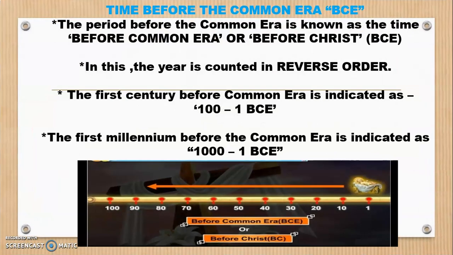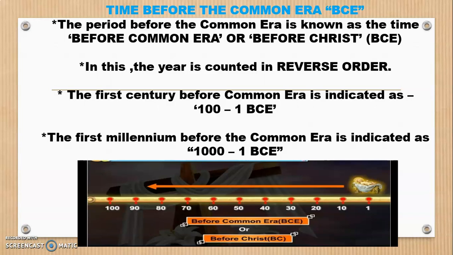Yes. Next, what we are going to see is the time before Common Era. First was AD, Anno Domini, and now it is BC, that is before Christ. The period before Common Era is known as BCE, before Common Era or before Christ. Here, the years are counted in reverse order. In Common Era, we started from 1 to 100. Here, we go backward from 100 to 1. So, the first century before Common Era is indicated from 100 till 1.